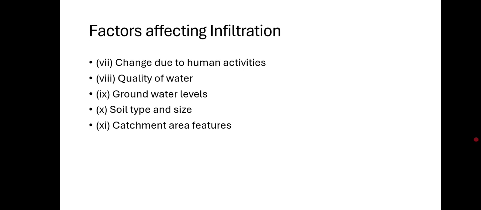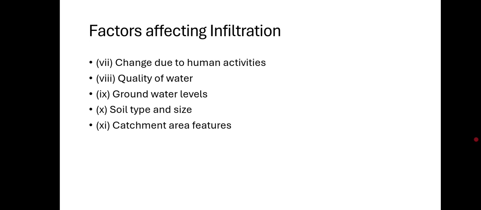Then soil type and size. Water soaks faster into soil with large grains like sand than soil with tiny grains. Certain types of clay like illite or montmorillonite swell up when they get wet, which blocks water from moving through.